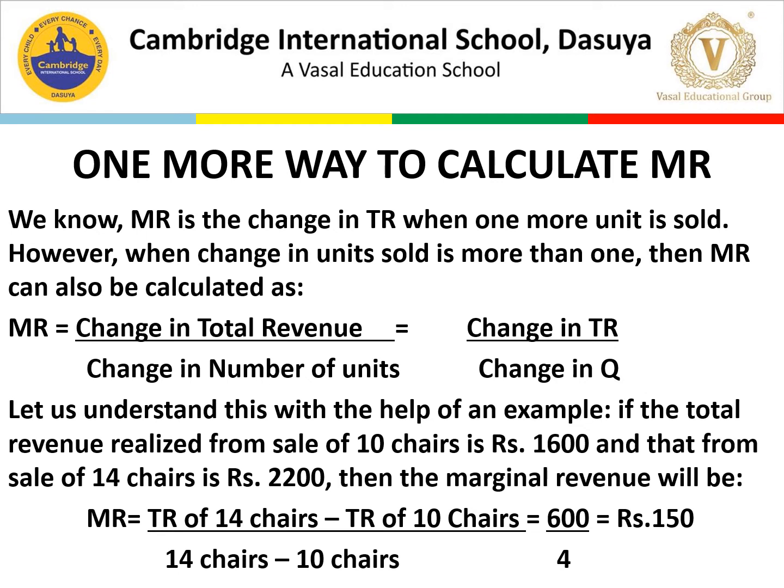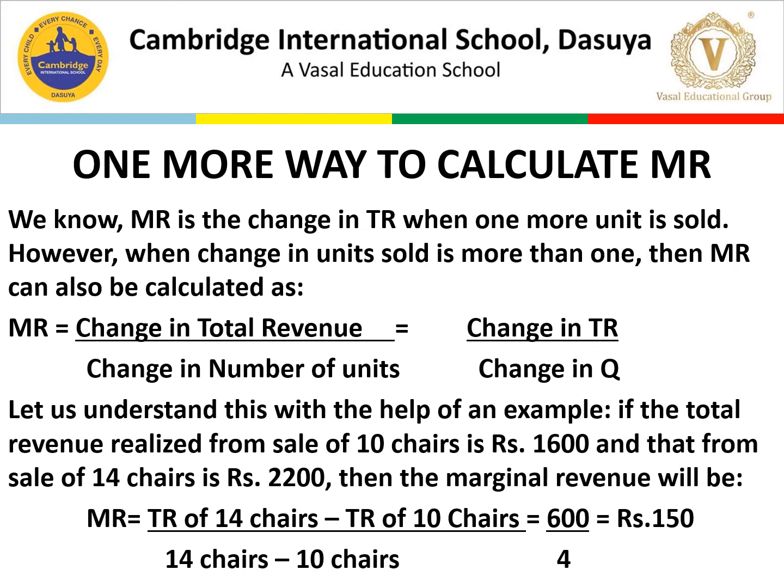Let's understand this with the help of an example. The total revenue from the sale of 10 chairs is 1600. The revenue realized from the sale of 14 chairs is 2200. Then the marginal revenue MR is equal to TR of 14 chairs minus TR of 10 chairs. For this change in quantity, it was 14 chairs, out of which previously it was 10 chairs, so minus, we got 4.